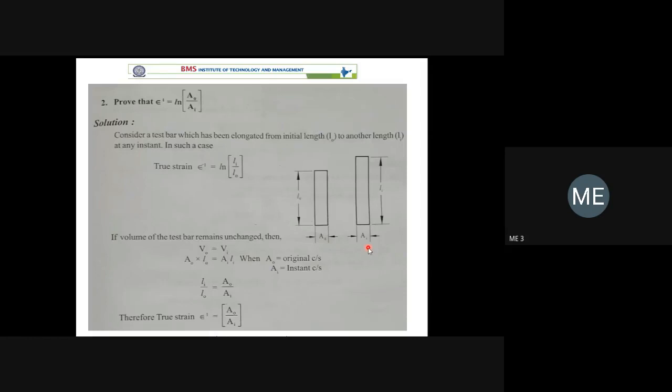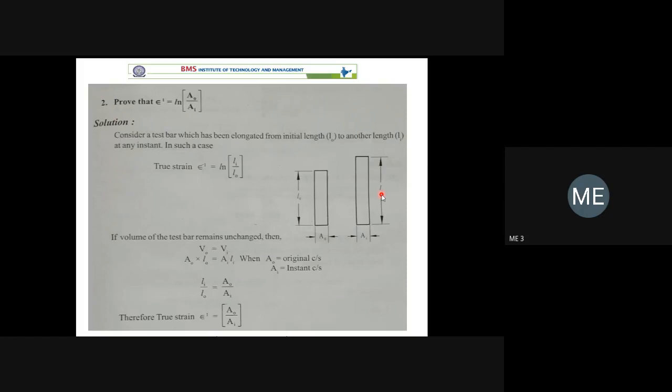I think B1 and B2 batches already have finished the tensile test. That's why I started with the tensile test itself. They are familiar. So load is applied continuously, and at that particular load you are getting the change in diameter. So from that we can get instantaneous area is known, instantaneous length is known.